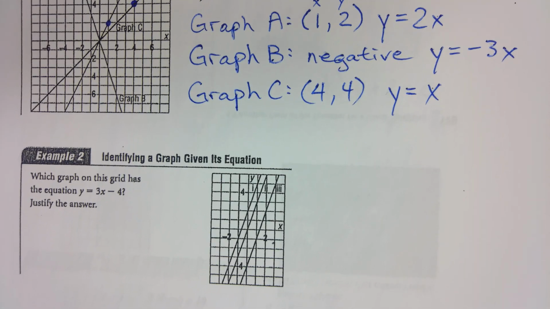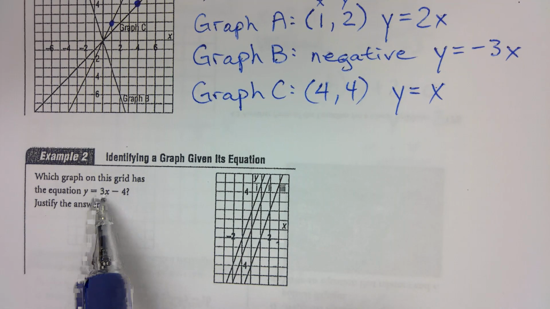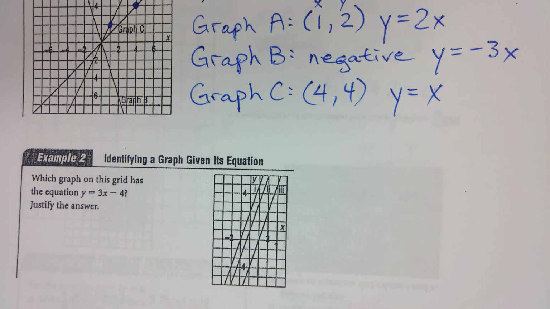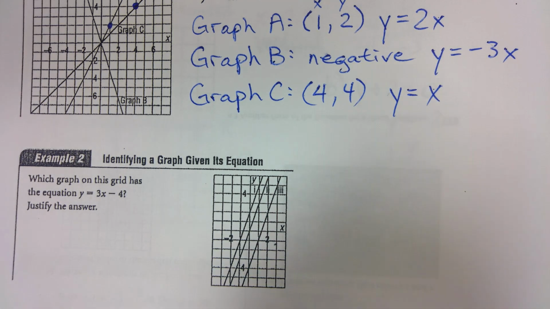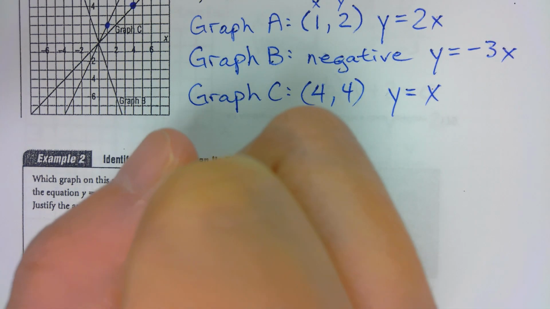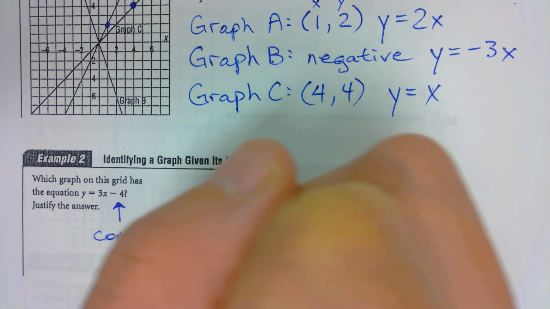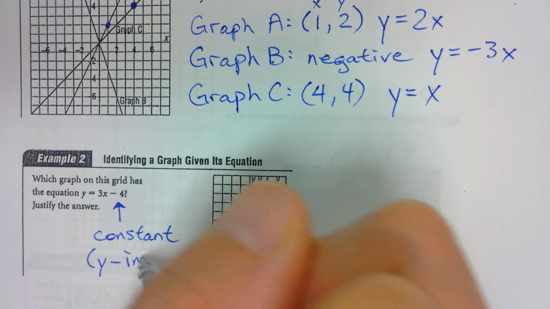Okay. So having that said, this one, y equals 3x minus 4, do we have a constant? Yeah. What is my constant here? Negative 4. So my constant is negative 4, which means that is my y-intercept.